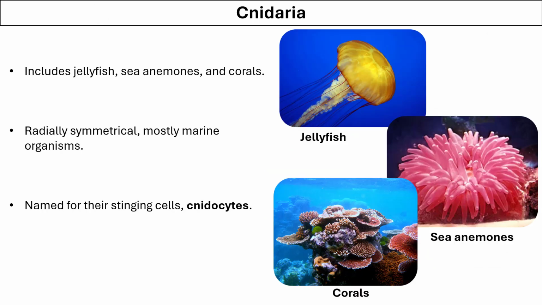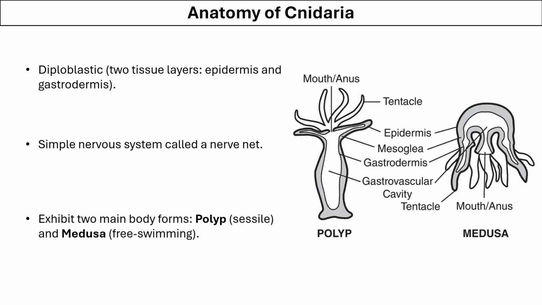The next phylum is Cnidaria. Cnidaria consists of jellyfish, sea anemone, and corals. They also have radially symmetrical bodies and they are mostly marine. Their name is derived from special stinging cells called cnidocytes present in their bodies. The animals have a diploblastic body form, which means they have two main tissue layers, the outer epidermis and the inner gastrodermis. They have a very simple nervous system, but yes, they do have a nervous system called the nerve net.